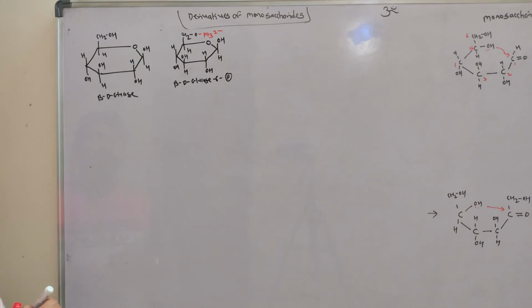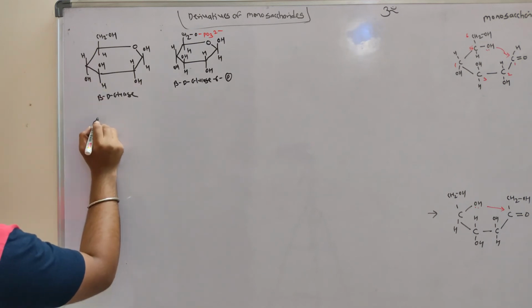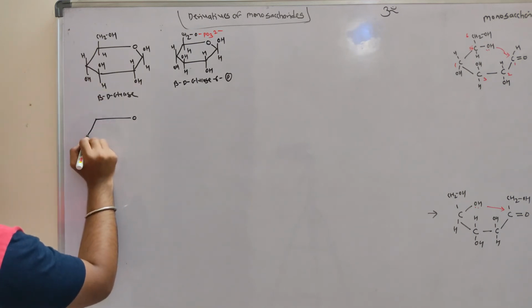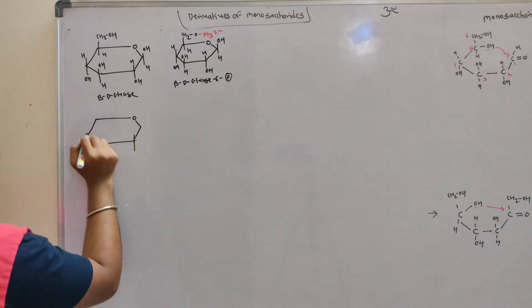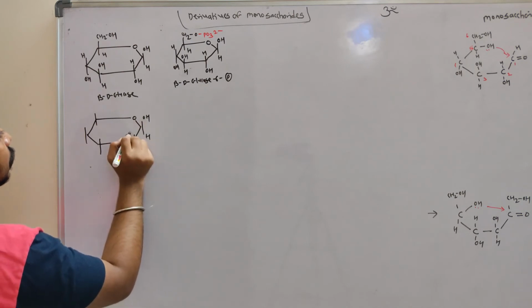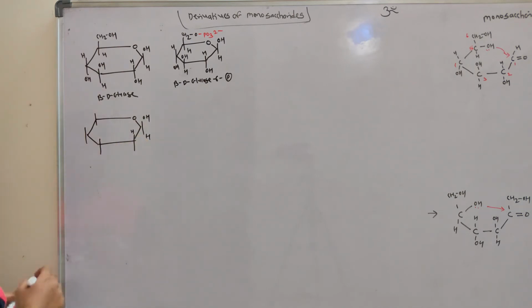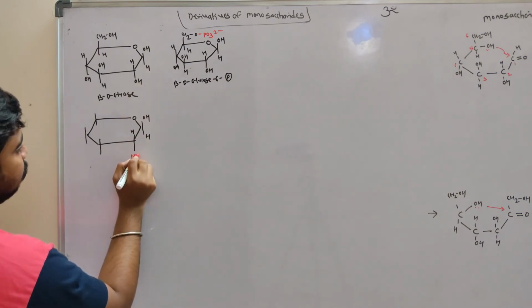Okay, next there is addition of amino group on this OH group. Okay, so what it will give, this H, and in place of OH there will be NH2.